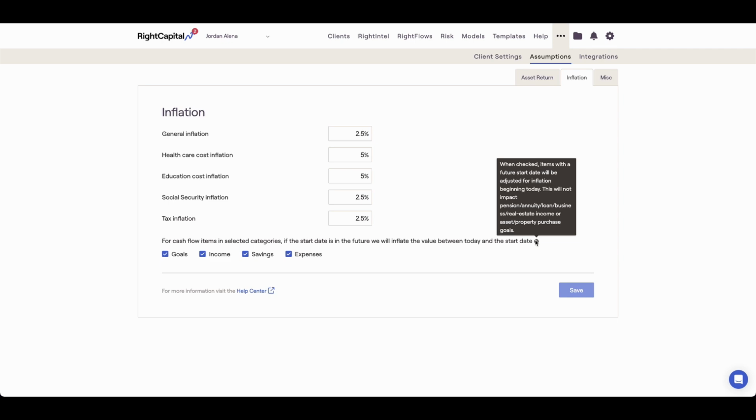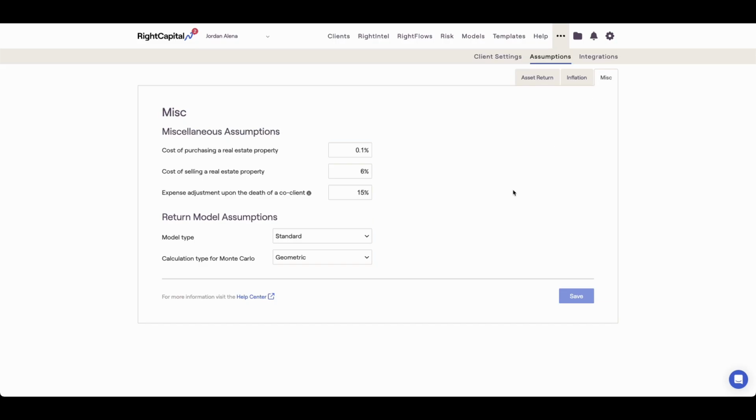Last is the Miscellaneous tab, which is home to a number of miscellaneous assumptions, as well as the return model assumption used for the Monte Carlo projections. There are 3 miscellaneous assumptions that can be adjusted at a global level. First, the cost of purchasing a real estate property represents the typical costs associated with purchasing a property. The cost of selling a real estate property represents typical real estate agent fees associated with selling a property. These assumptions will impact property purchases and sales respectively, as well as primary home relocations.